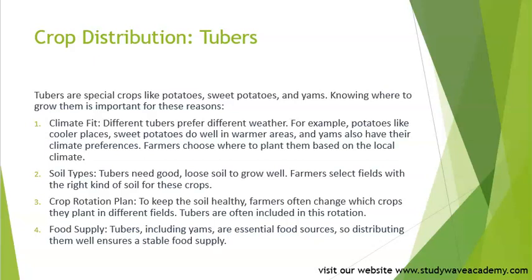Food supply. Tubers, including yams, are essential food sources, so distributing them well ensures a stable food supply. So choosing where to grow tubers depends on the weather, soil, and the need for a stable food supply.